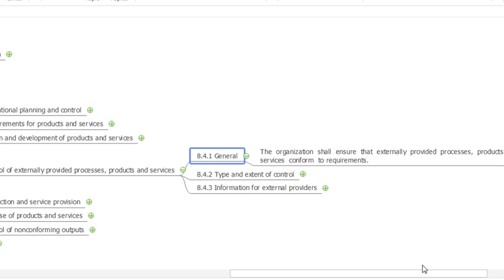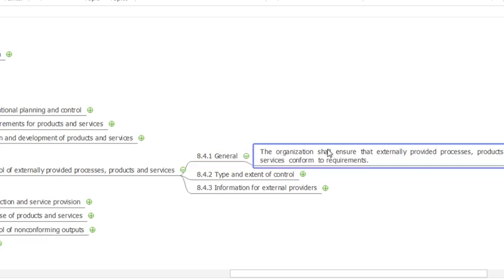Organization shall, again here shall, ensure that whatever material we are purchasing from external providers, what is their process and how they are performing. External providers' products and services are provided directly to the customer by the external providers on behalf of the customer. All of this will be covered in the purchase department and purchase manual.